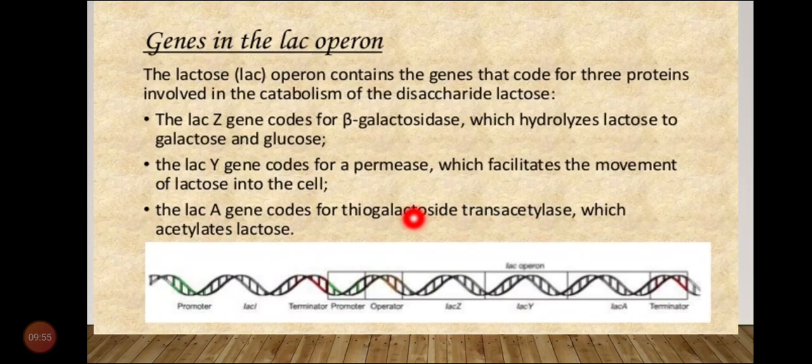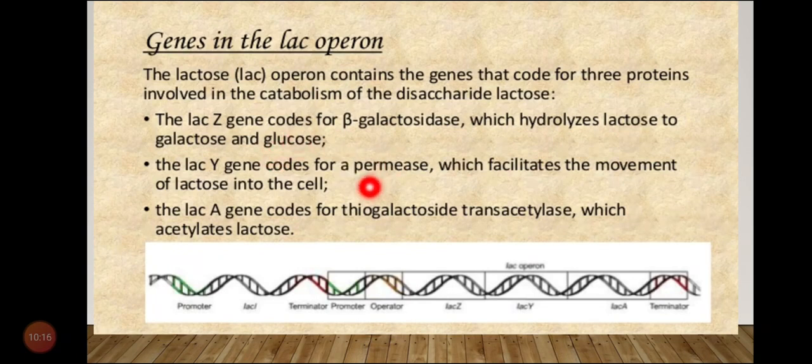Transacetylase is also known as thiogalactoside acetyl transferase. Now, there are different functions of these three enzymes. Beta-galactosidase hydrolyzes lactose to galactose and glucose. That means it digests lactose into galactose and glucose.